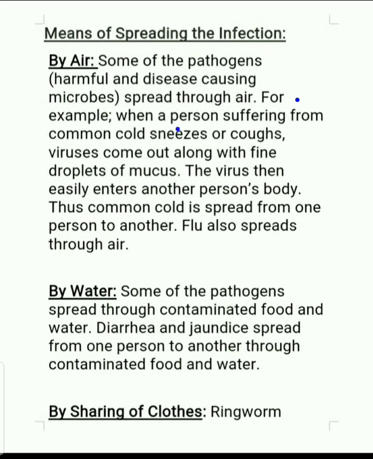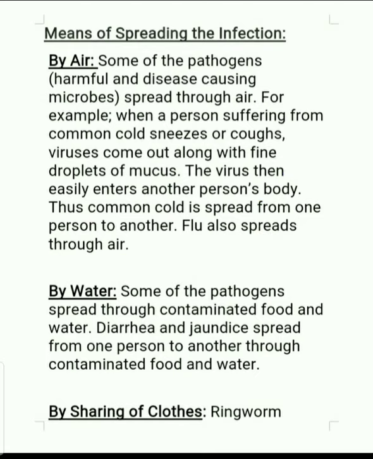For example, when a person suffering from common cold sneezes or coughs, viruses come out along with fine droplets of mucus. The virus then easily enters another person's body. Thus common cold is spread from one person to another. Common cold easily spreads because it is a viral disease and the virus enters our body through air. Flu also spreads through air.